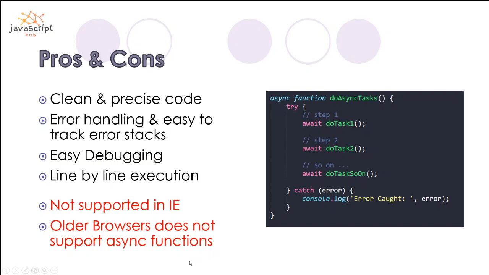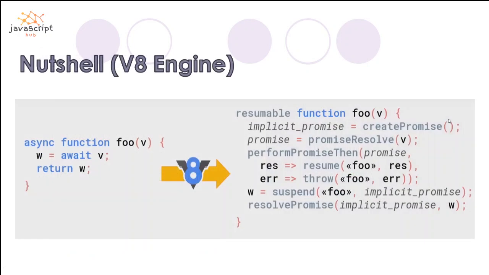If we are using a transpiler, then there is one more point: a nasty piece of code. If you look inside the transpiled code, it will look nasty. There will be so many lines of code just to write this piece of code, so that the older browser can understand it, right? This is another disadvantage with this approach.